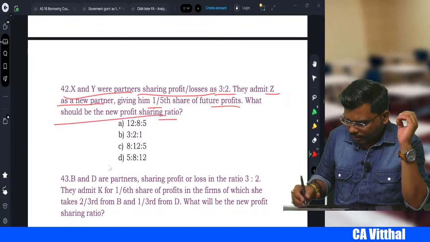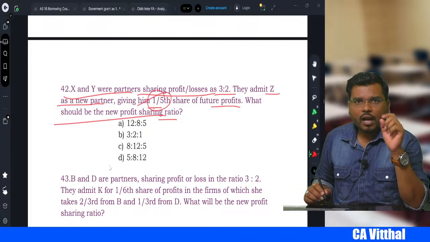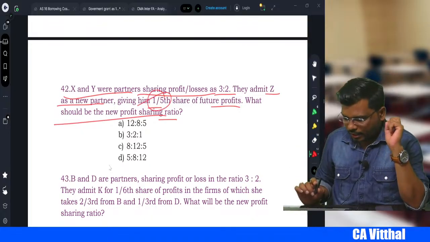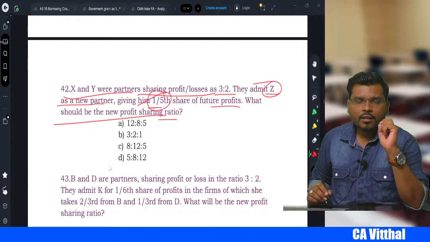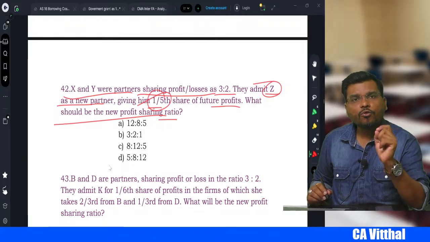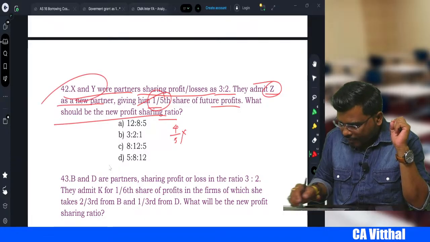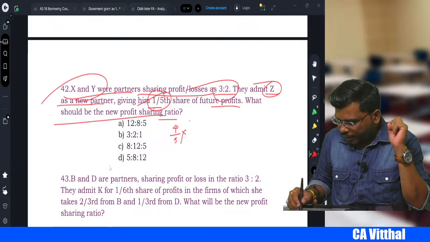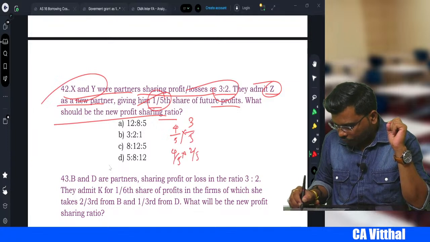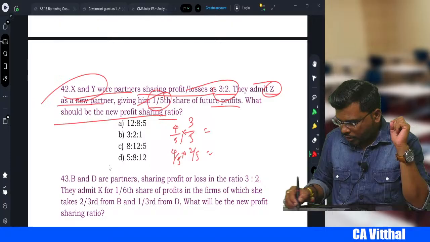How to calculate, sir? In 1/5, out of 5, 1 belongs to whom, sir? 1 belongs to Z. So how much share is left, sir? 4/5. So this 4/5 we distribute to X and Y in the ratio of 3:2. So 4/5 into 3/5 and 4/5 into 2/5 is equal to,